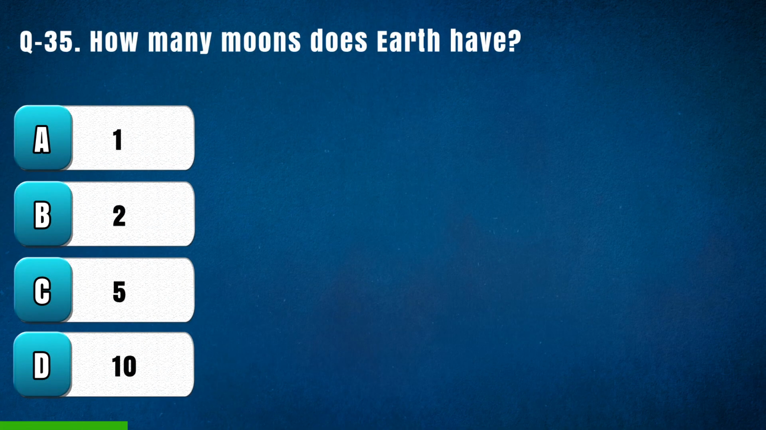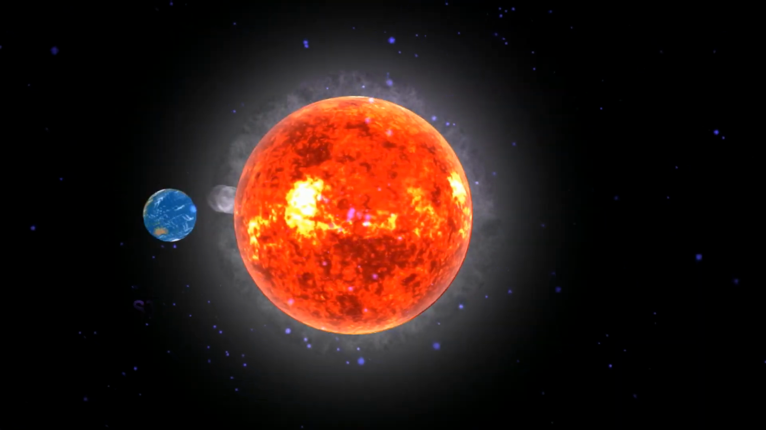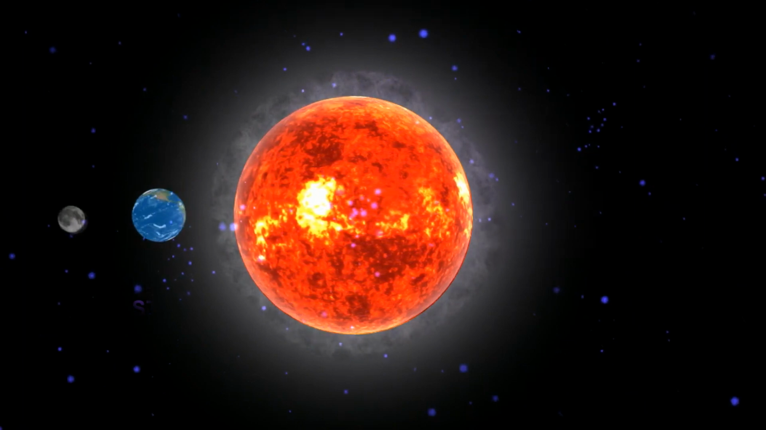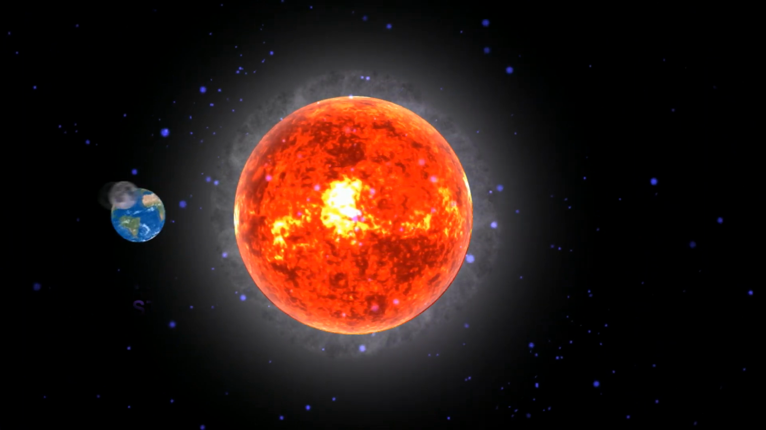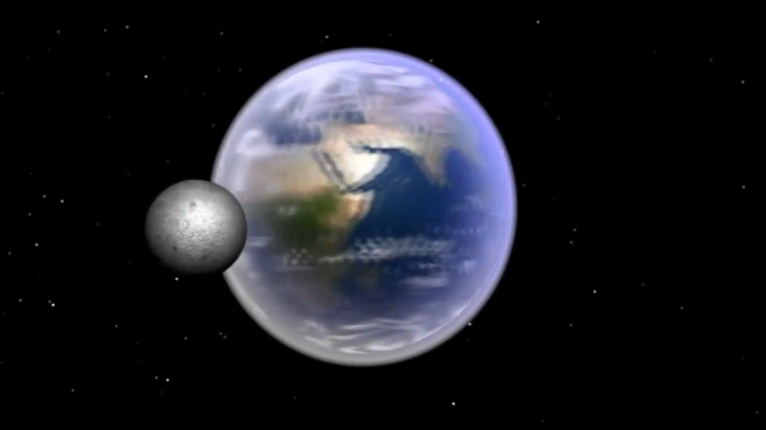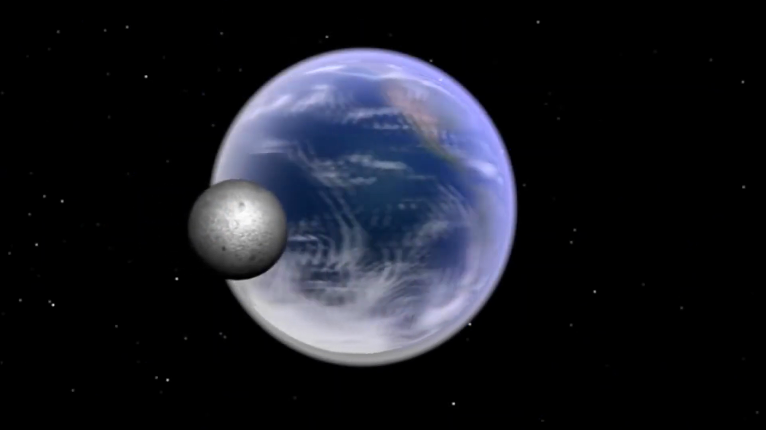Question 35. How many moons does Earth have? Option A, 1, B, 2, C, 5, D, 10. The right answer is A, 1. Earth has one moon. It is simply called the moon or Luna. It is the fifth largest moon in the solar system and the only natural satellite known to support life.